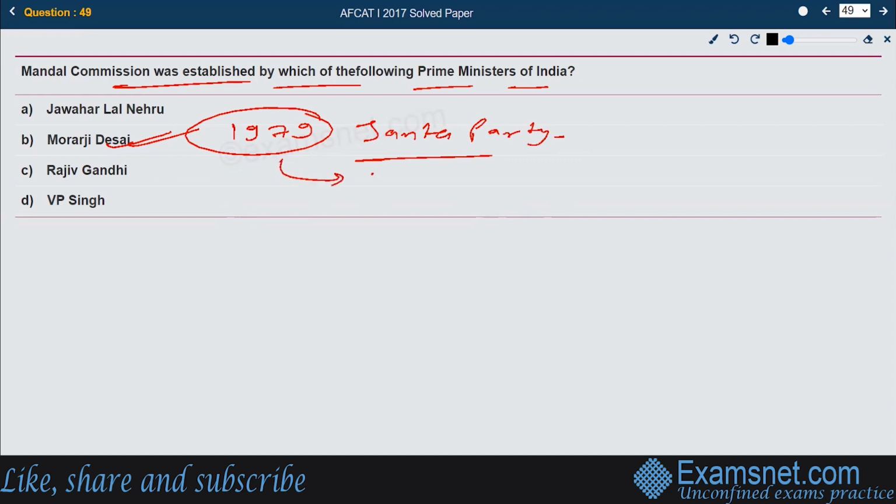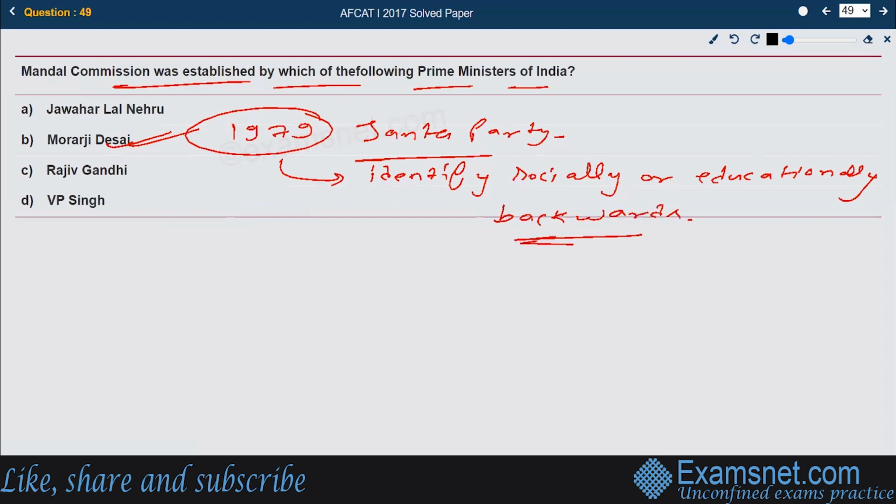The motive of this commission was to identify the people who are socially or educationally backward. So the right answer becomes B, Morarji Desai.